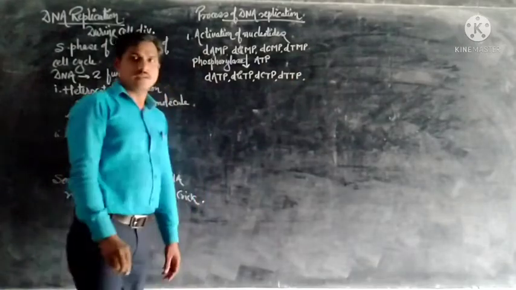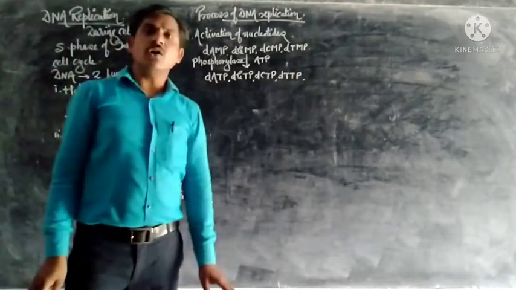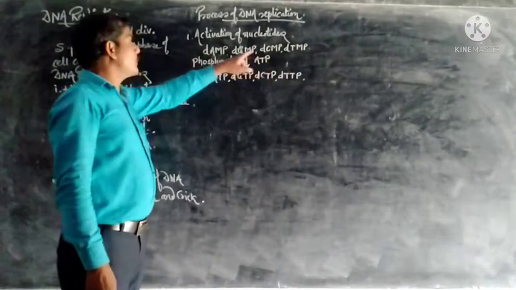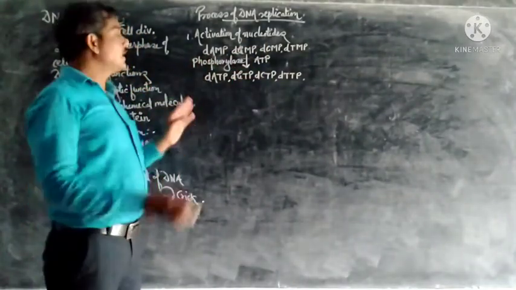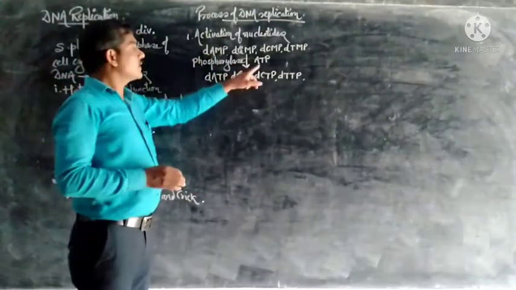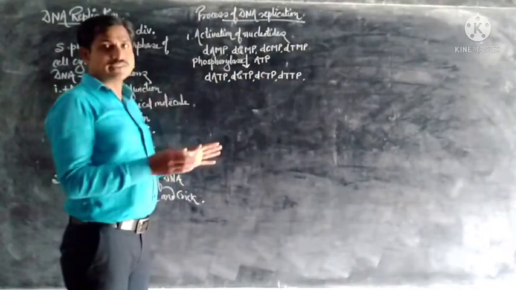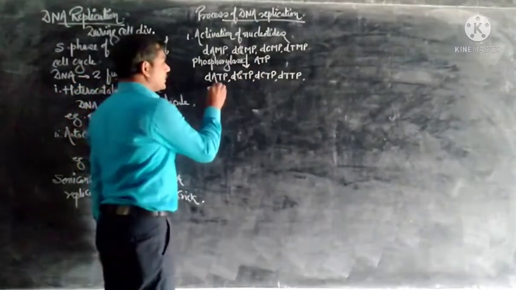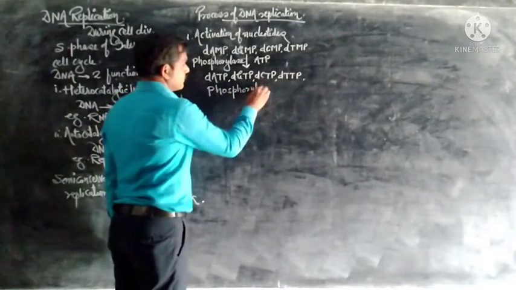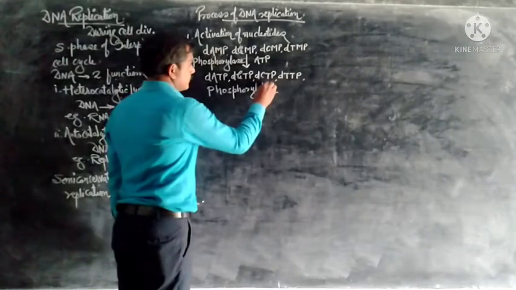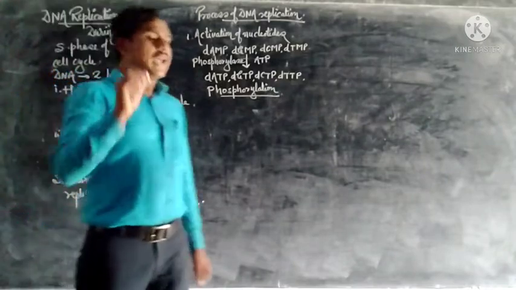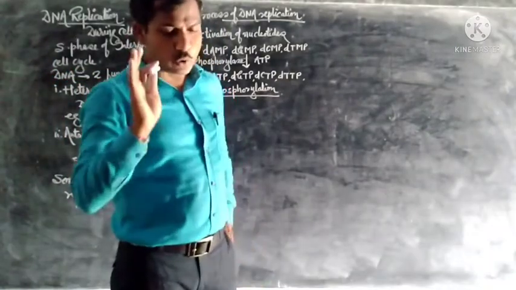This process is called phosphorylation. This is the first step, phosphorylation, the activation of nucleotides.